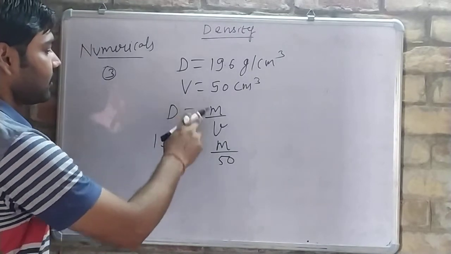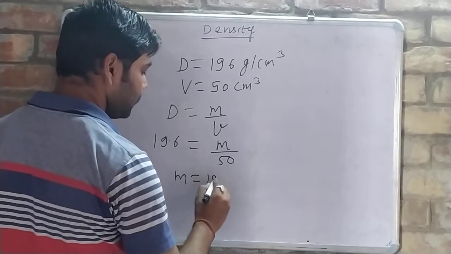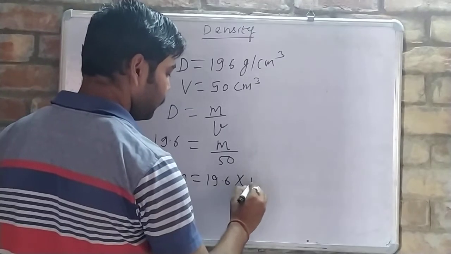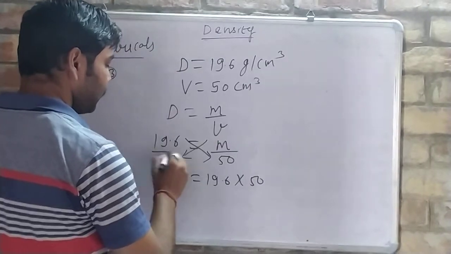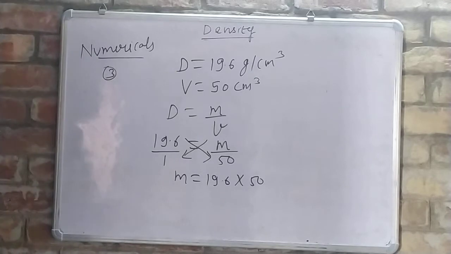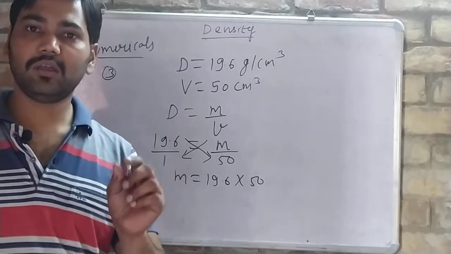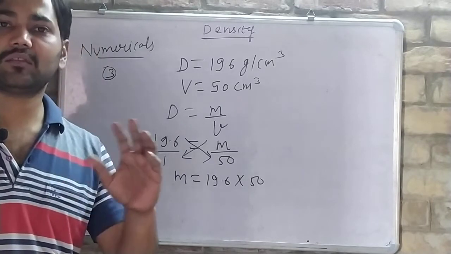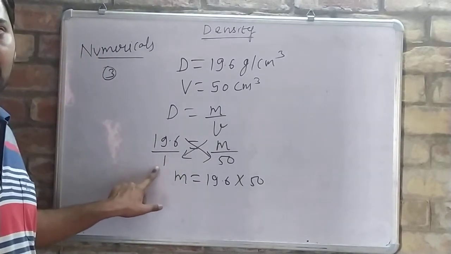हम mass की जगह m ही रखेंगे. So m is equal to how much? 19.6 into 50. Okay, क्रॉस मल्टीप्लाई हो जाएगा. 19.6 के नीचे कुछ नहीं तो कंसिडर इट 1, है ना, that you all have studied in maths. Okay, that in case of a whole number, if there is nothing in the denominator, then we will take 1 in the denominator.